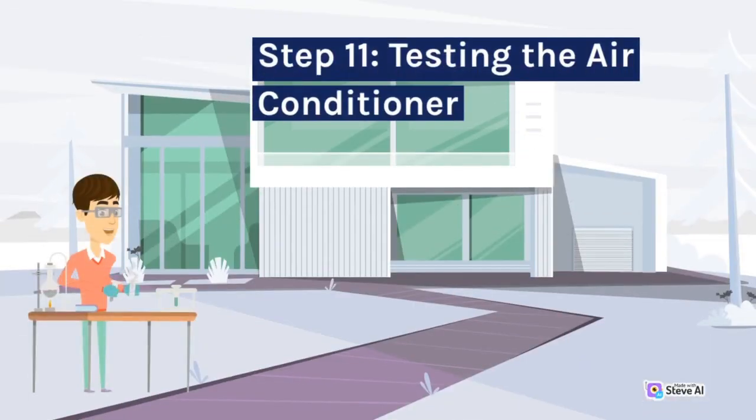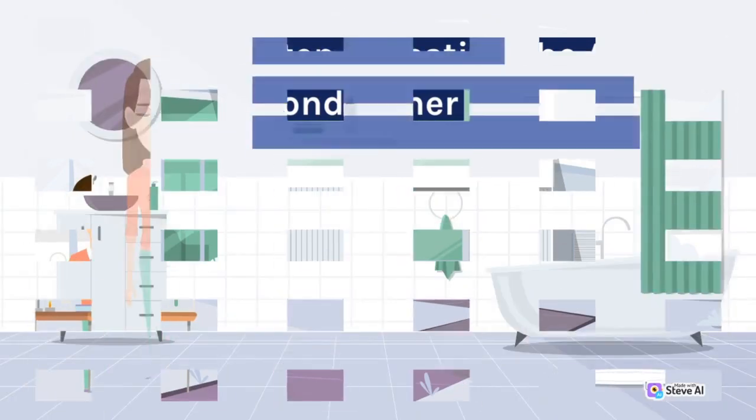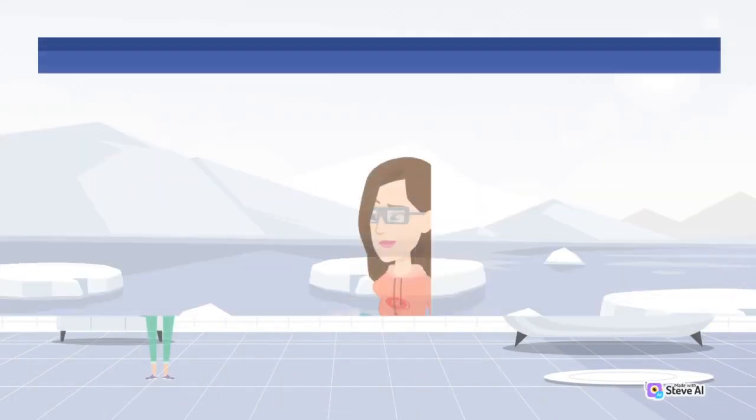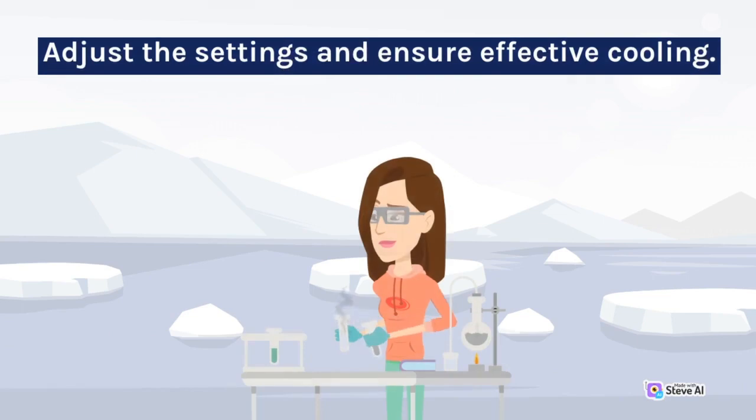Step 11, testing the air conditioner. Turn on the air conditioner and check for proper functioning. Adjust the settings and ensure effective cooling.